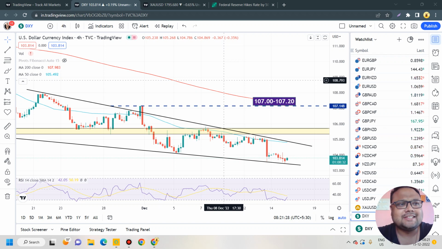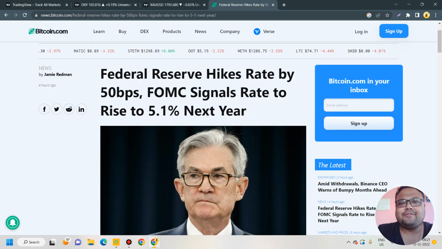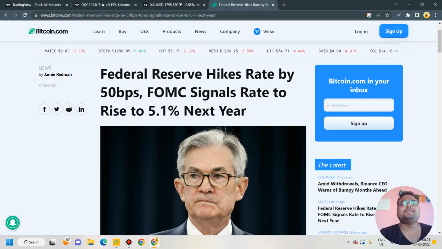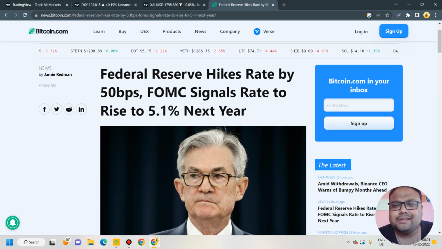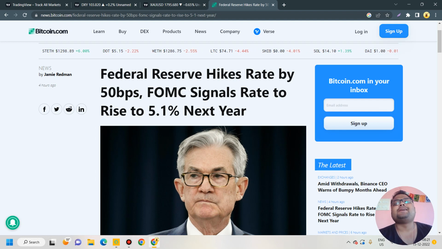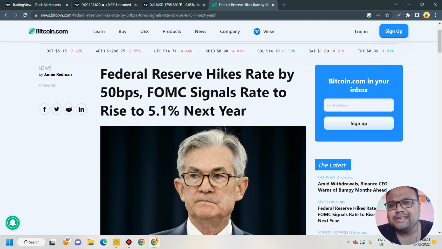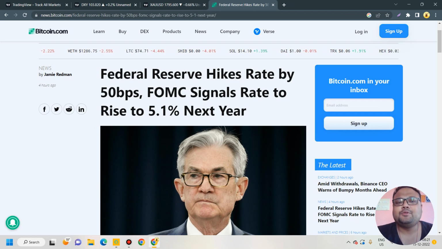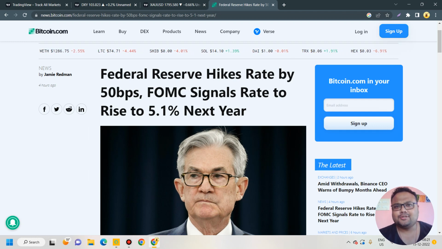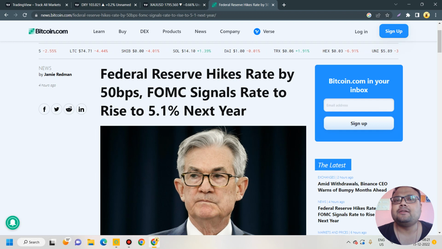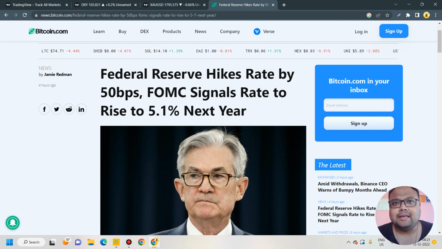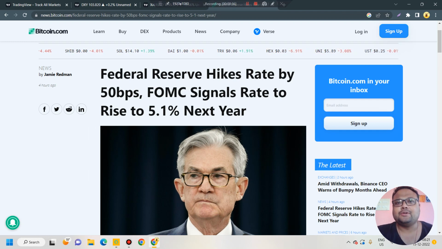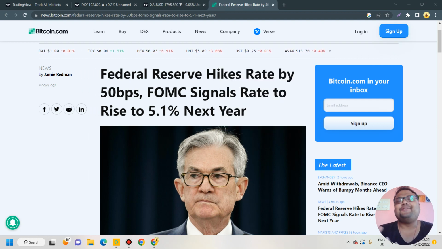So let's get started. My dear friends, FOMC, Federal Reserve hikes rate by 50 basis points as the whole world was expecting after the CPI. But FOMC also signals rate to rise to 5.1% next year. So there will be further increase in interest rate by next year. As a result, we saw a crazy amount of volatility during the FOMC.